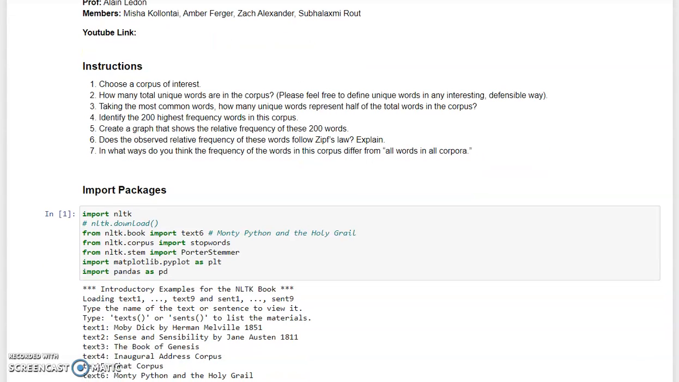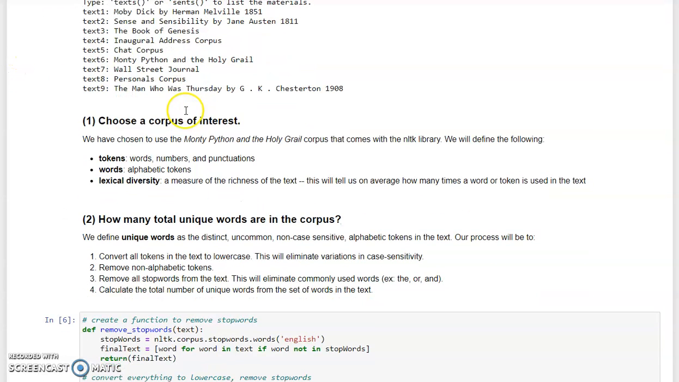The assignment this week was pretty simple. We had to choose a corpus and then do an analysis on the text that it contained. We decided to use the Monty Python and the Holy Grail script because we thought it would be interesting to see the unique words that are contained within this text.